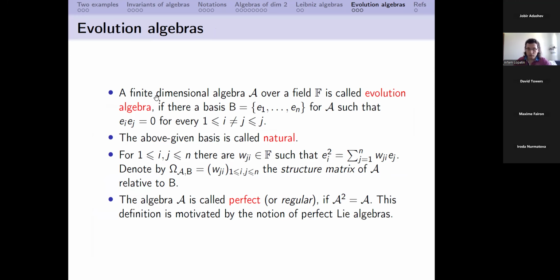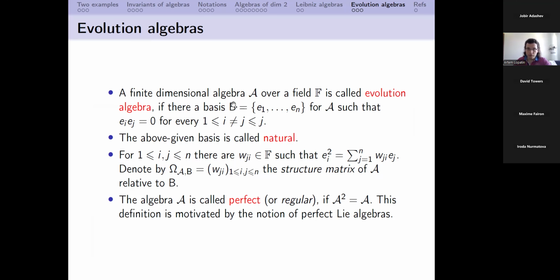But apart from these applications, these algebras are quite interesting. They have a very nice combinatorial structure on one hand, and on the other hand, there are a lot of them. So this class of algebras contains a lot of algebras. But it also should be pointed out that it's not a variety. So a subalgebra of an evolution algebra doesn't have to be an evolution algebra.